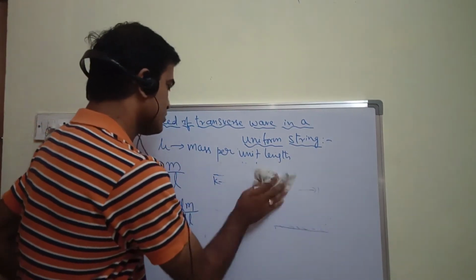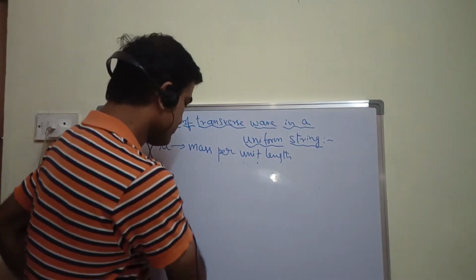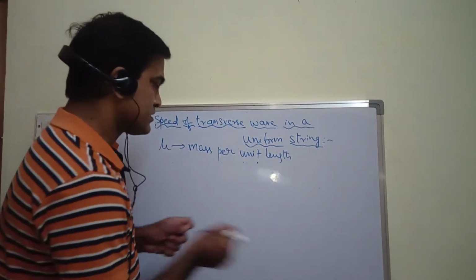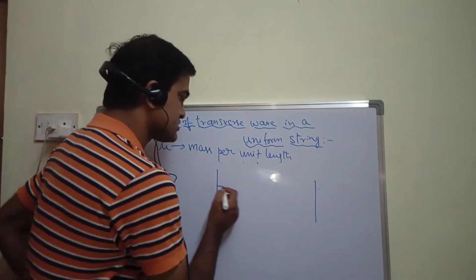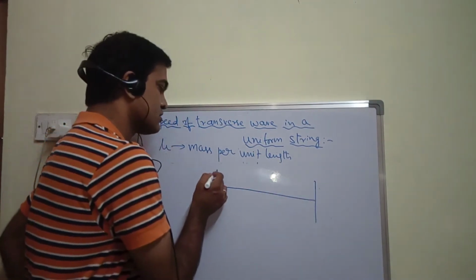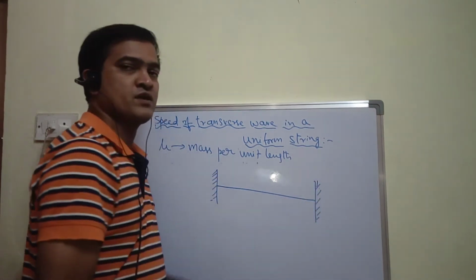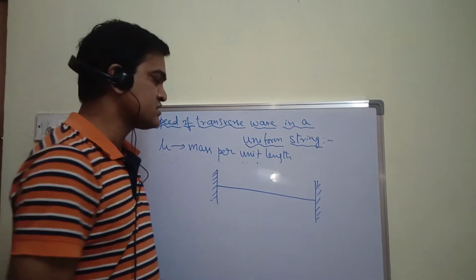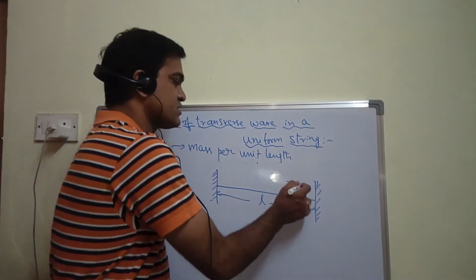Let me show you the other aspect of tension. Now let me tie a string between two rigid supports, very taut. The string is very taut, or I can say the string is fixed tightly between two rigid supports, of length L and also mass M.